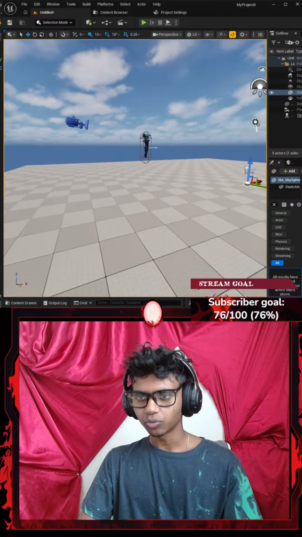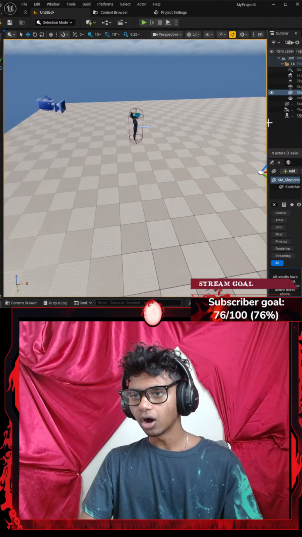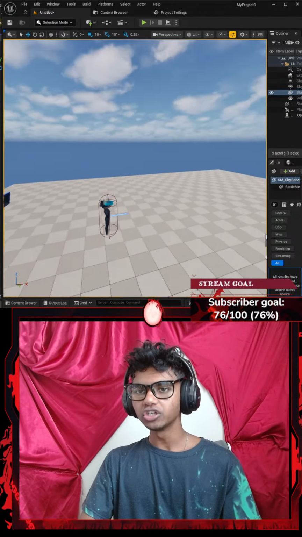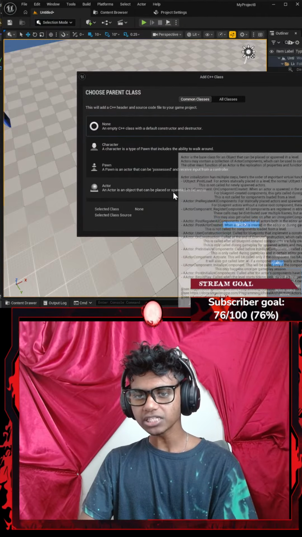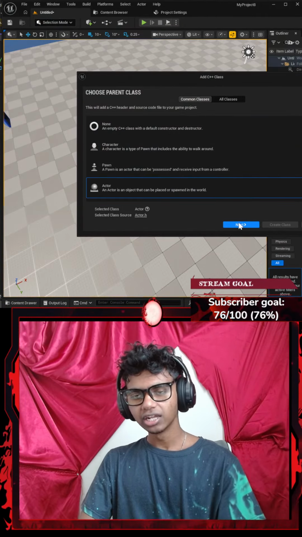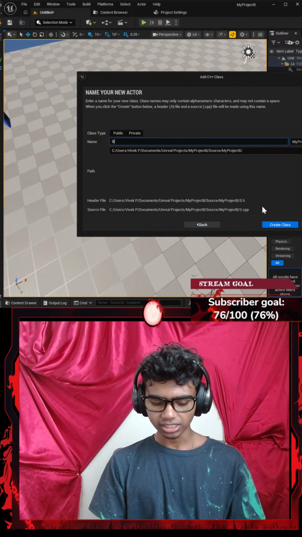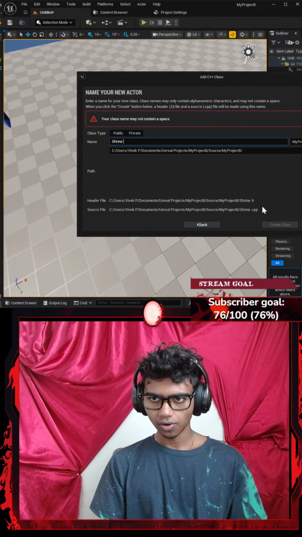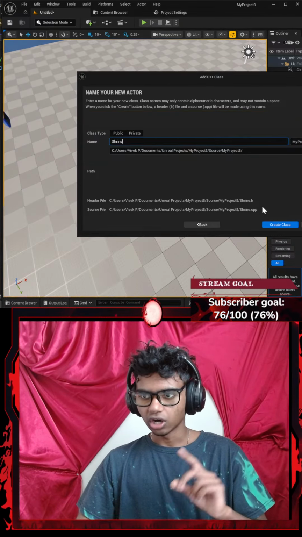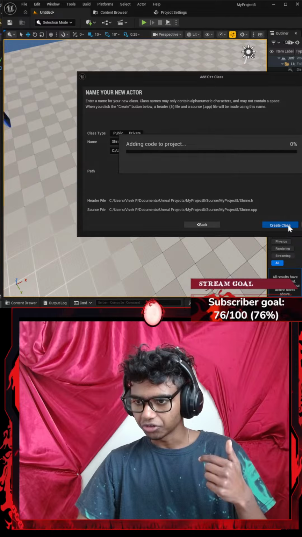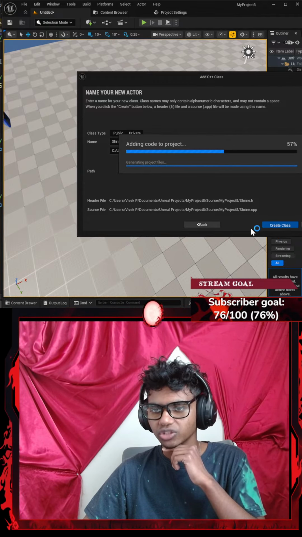Okay, I just did that to waste some time because I was trying to think how would I add my shrine. Okay, I think I got it. So basically what I want to do to add my shrine, I'm going to click tools. I'm going to go with new C++ class. Let's add an actor class. In my actor class, I'm going to go ahead and name this something like shrine base. Let's go with something like shrine. Okay, I might just go with shrine. Let's go with SHRINE. I'm going to go ahead and create a class. Now here's the thing. What do I actually need for my shrine? Do I have something?